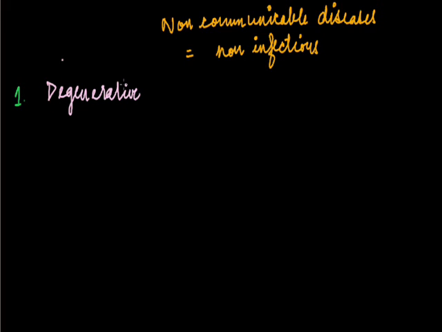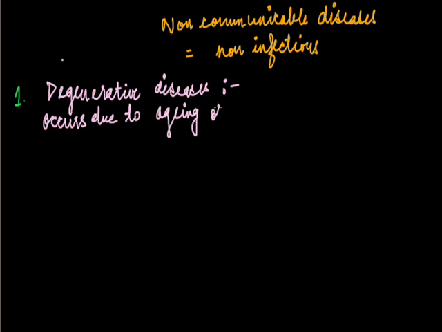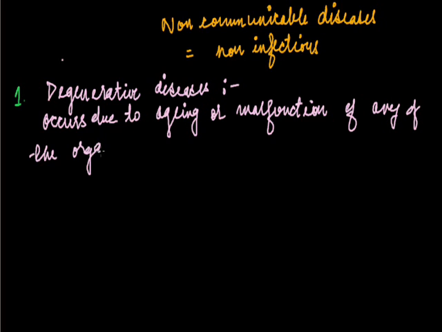Degenerative diseases. Why does it occur? It occurs due to aging or malfunction of any of the organs in our body.